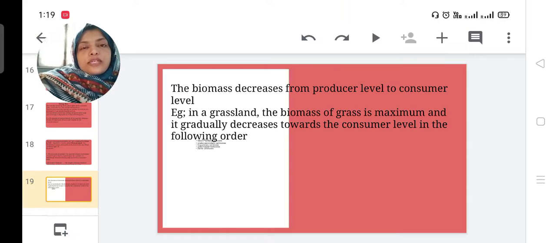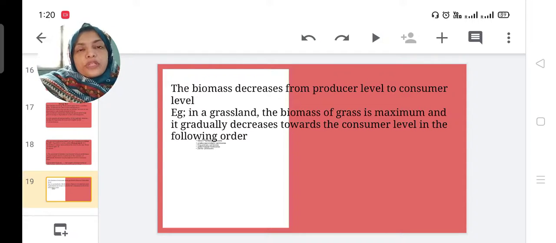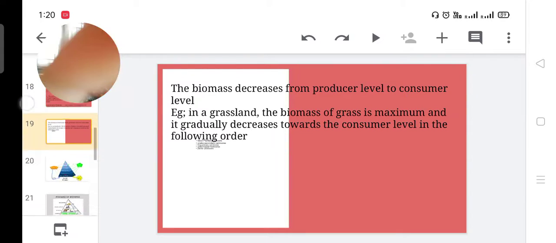So the grass eaten by these animals is reducing. The number of cows is not equal to the number of grass, and the number of grasshoppers or insects is not equal to the weight of grass.